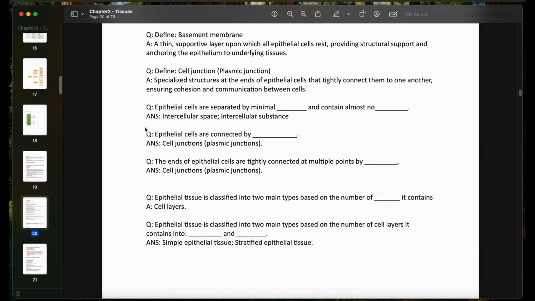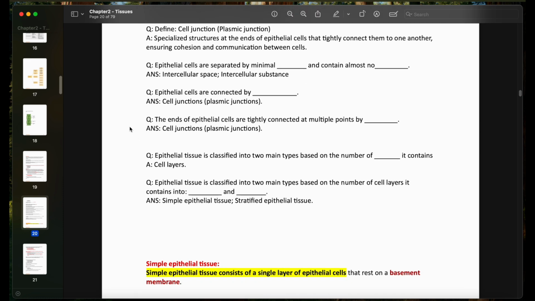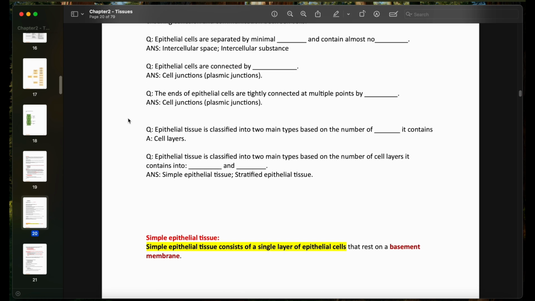Question: epithelial cells are separated by minimal blank and contain almost no blank. So minimal intercellular space and almost no intercellular substance. Question: epithelial cells are connected by cell junctions. So they are connected with each other by cell junctions or plasmic junctions as the book describes it. Question: the ends of epithelial cells are tightly connected at multiple points by cell junctions or plasmic junctions.